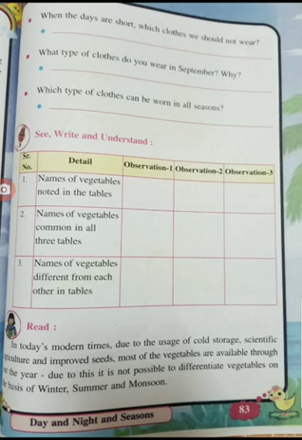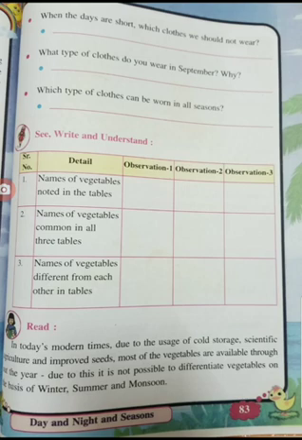Observation 3 means which month? December month. Observation 2 means which month? September month. And observation 1 means which month? June month. So in modern times, nowadays we get peas and everything for the entire year, because nowadays we get frozen food, children. In all the seasons we get mostly all types of vegetables.